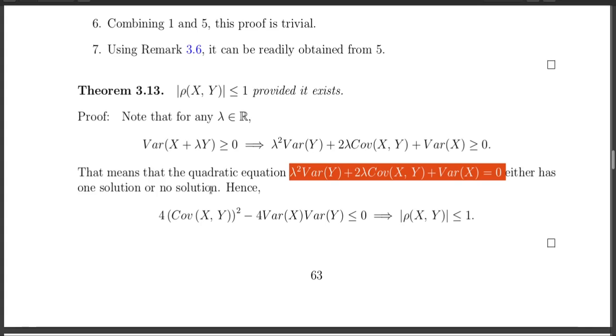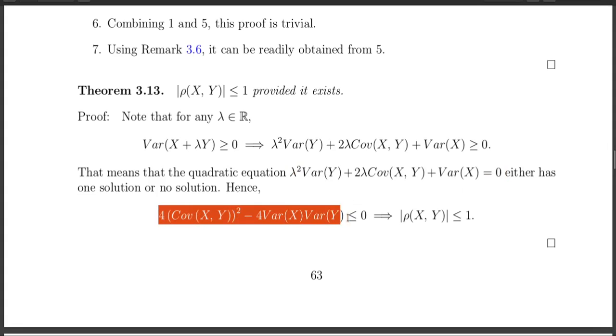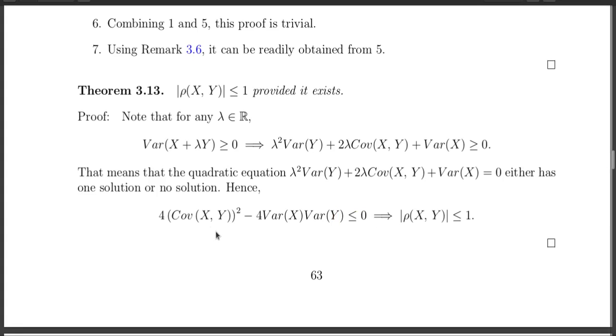What does this mean? That means basically the discriminant is either negative or equal to 0. And what is the discriminant in this case? Discriminant is 4 times covariance square minus 4 times variance of y into variance of x. So I get this quantity. Now 4 cancels out. You take this variance x into variance y to the other side and divide.